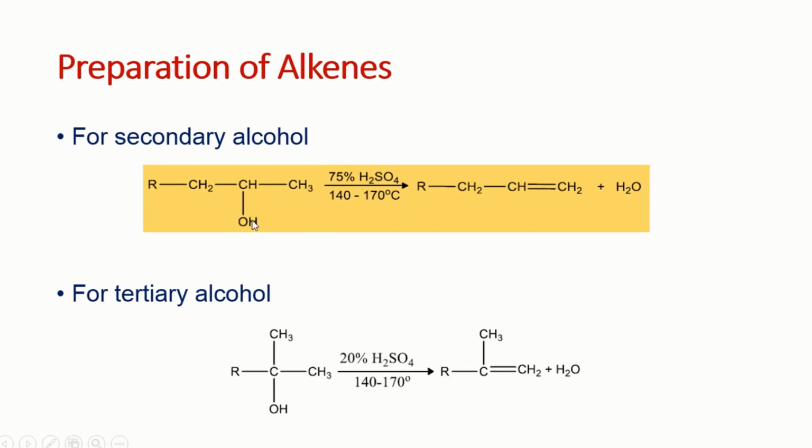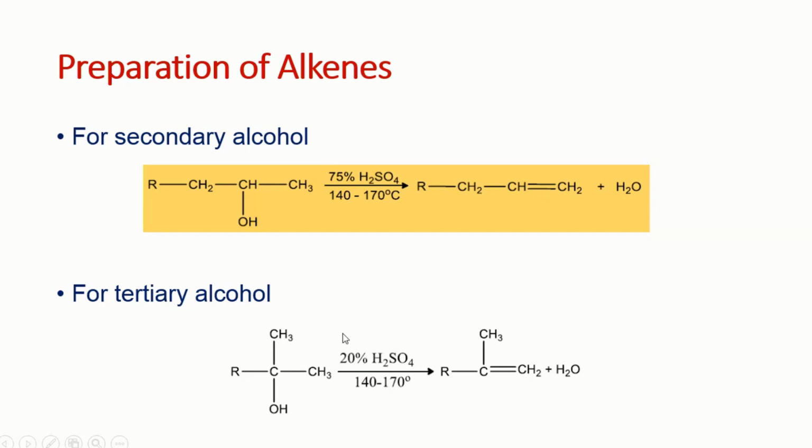For the secondary alcohol, the carbon which is attached to the functional group is directly linked with two carbons. This is called a secondary alcohol, and for that purpose we use 75% sulfuric acid for dehydration. So this is the OH, and if one of the hydrogens is removed from here, you get the double bond over here. There is another possibility that a hydrogen can be removed on the other side and we can get the double bond there as well. Anyhow, at the moment we have this alkene. For the tertiary alcohol, the carbon which is attached with the functional group is directly linked with three carbons, and this is called the tertiary alcohol.